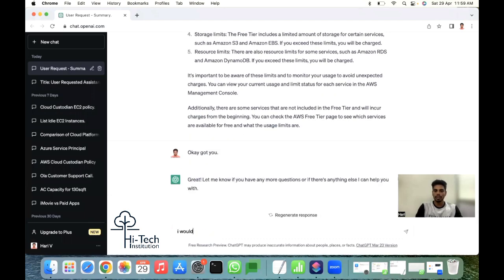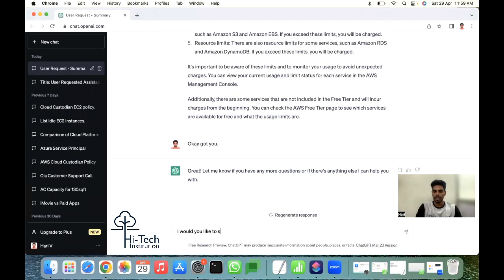I would like to start to learn about AWS services. Can you please suggest me a list of basic services I should start with?